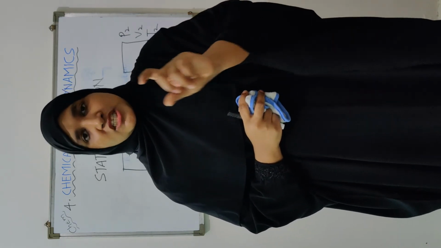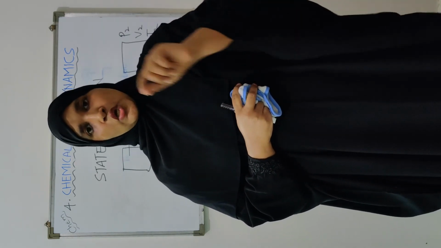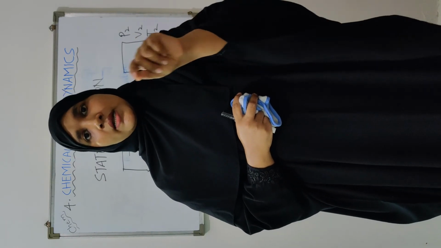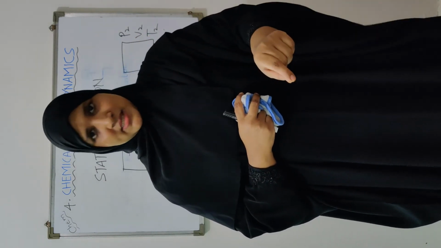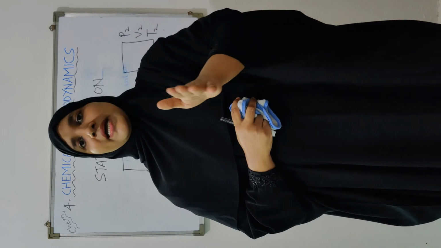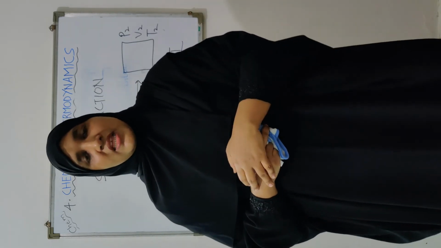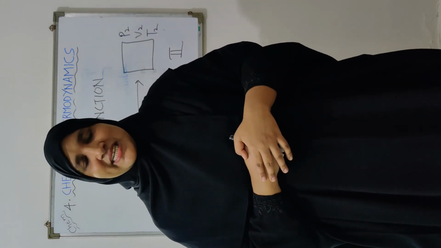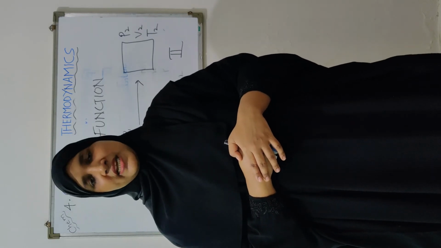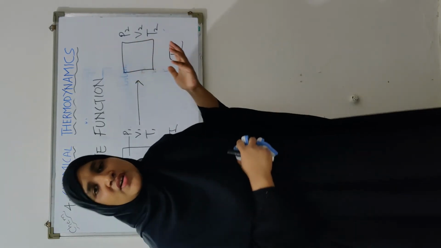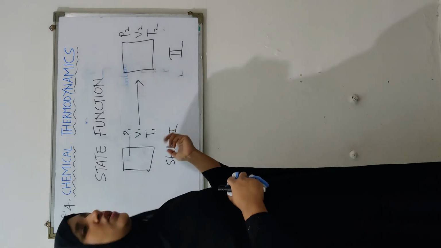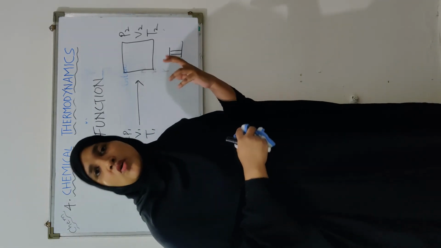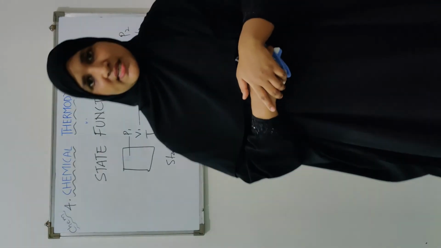Okay, so such properties of the system whose magnitude depends only on the current state of the system but are independent of the path followed to reach that state are known as state functions. And what are state functions? For example, temperature, volume, pressure, these are all what? State functions of the system.